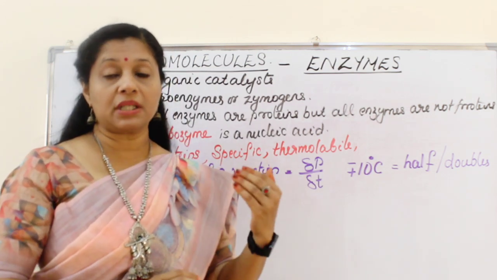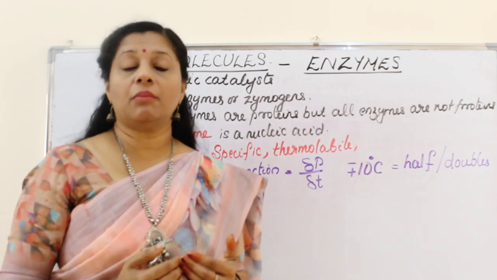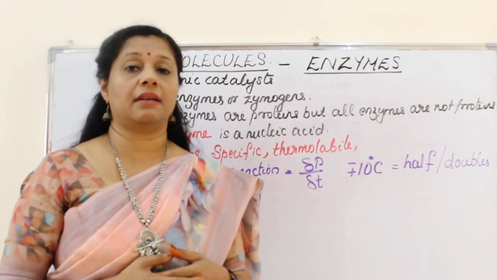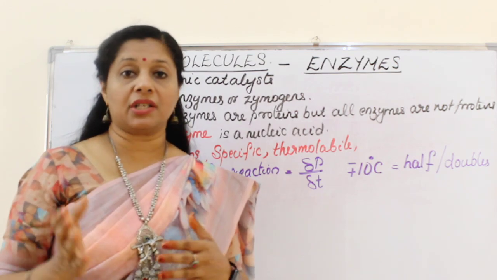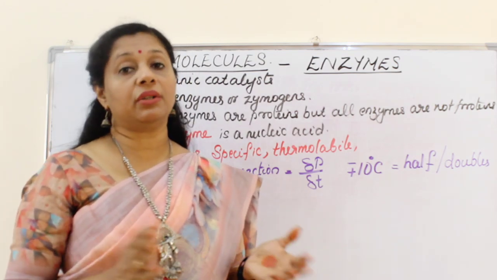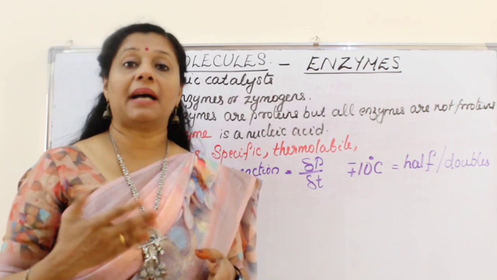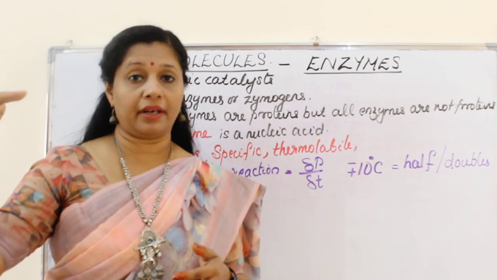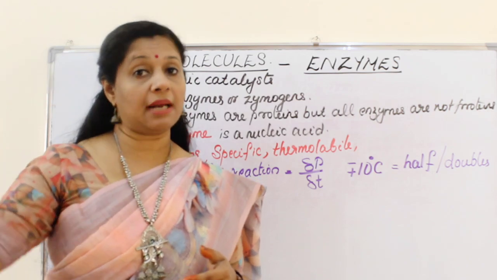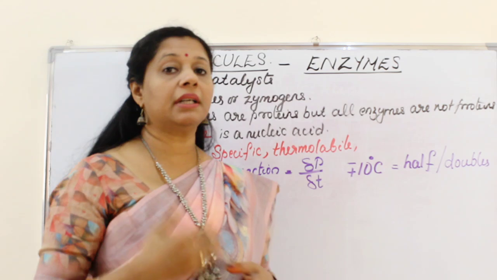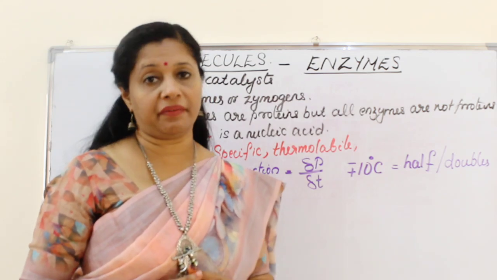Mostly in our body, we know our body temperature is 36 to 37, on average we say 37. So our enzymes are in that range. Most of the land organisms have the range of 25 to 35 degrees, but there are bacteria living in hot thermal vents. Their average temperature is 100 degrees. So they have thermostable enzymes, but other enzymes are mostly thermolabile. We will learn about the effect of temperature towards the end of this session.